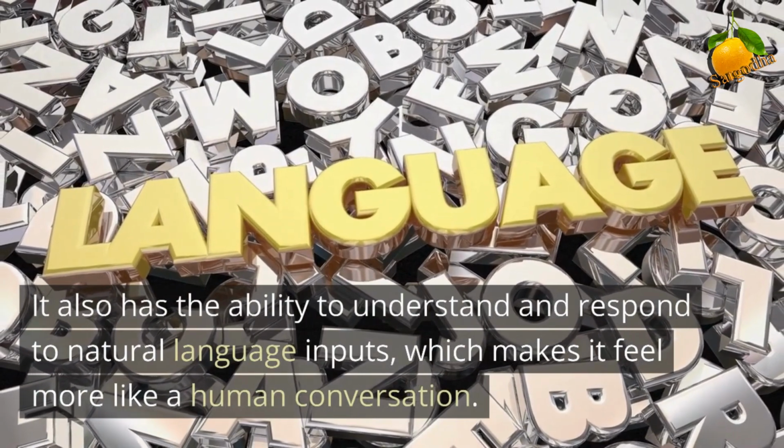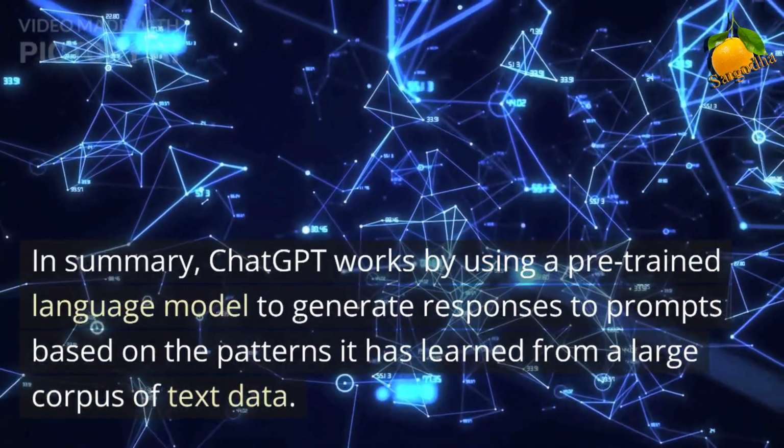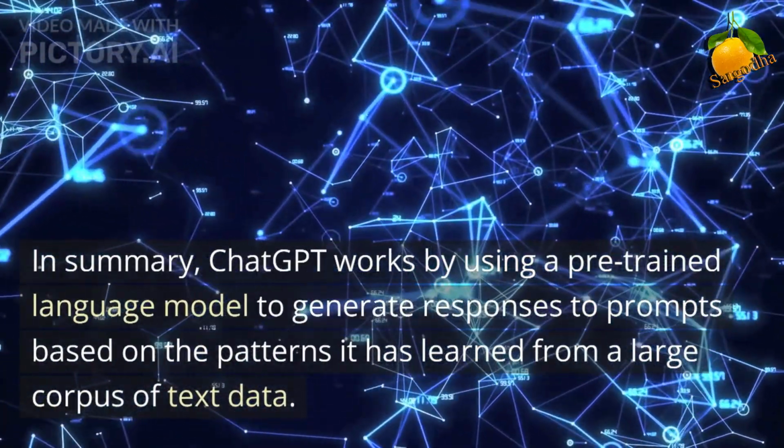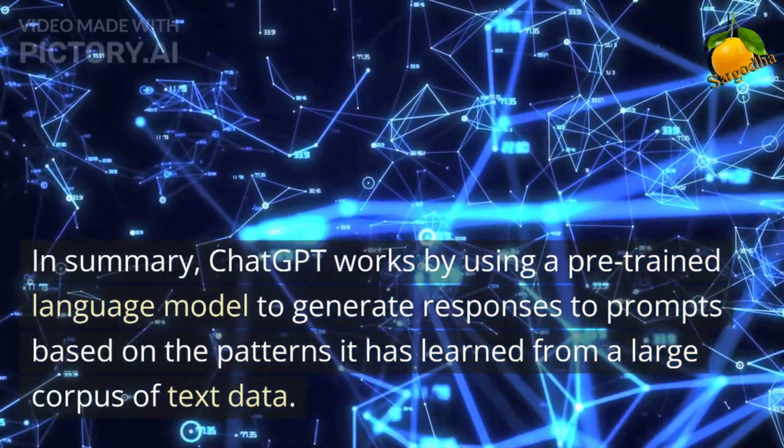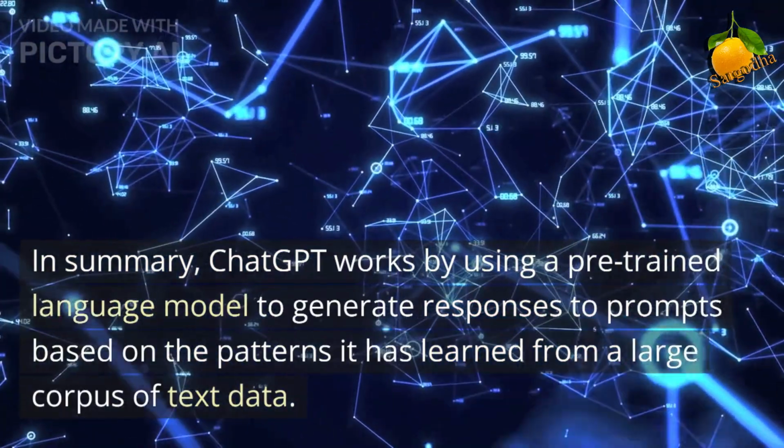In summary, ChatGPT works by using a pre-trained language model to generate responses to prompts based on the patterns it has learned from a large corpus of text data.